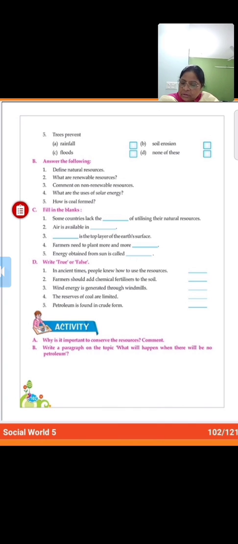Then number 4, the reserves of coal are limited. That is also true. Then petroleum is found in crude form. Is it found in refined form? No, it is found in crude form. So it is true. So that's all for this.